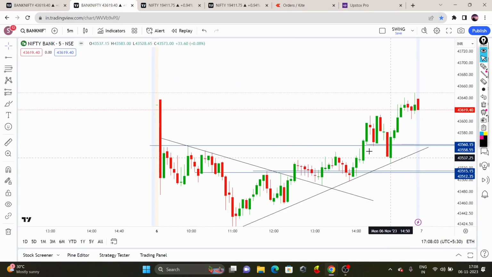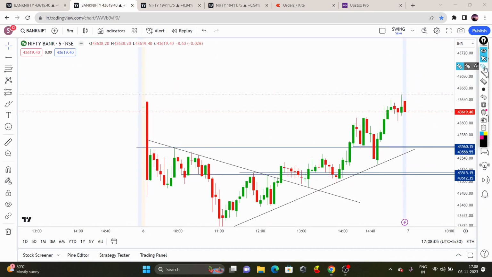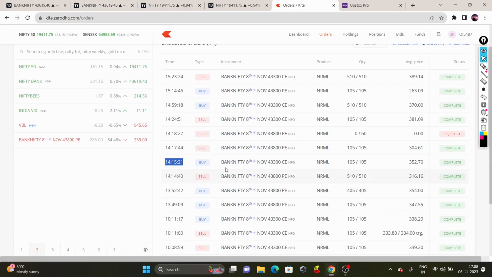That was the reason I entered with 105 quantities, but price didn't make any reversals here. Price made a sharp upward direction momentum here. So after that I took another trade here for a positional based selling. Directional based selling, I sold 43,800 PE at the rate of 304. So I held that position till the end.